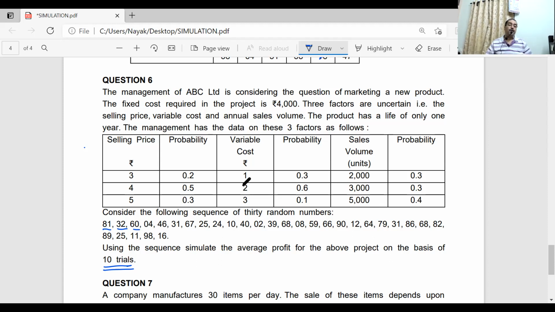So questions may look similar. Don't jump to conclusions. And please, in your solution, where you are writing in a notebook, make a note of what is different in this problem as compared to others. So what will you make as a note? You will write that 3 variables, 10 trials, 30 random numbers. Therefore, 3 into 10 is equal to 30. That means 30 random numbers are given because there are 3 variables and 10 trials. If there are 2 variables, they will give you 20 random numbers.